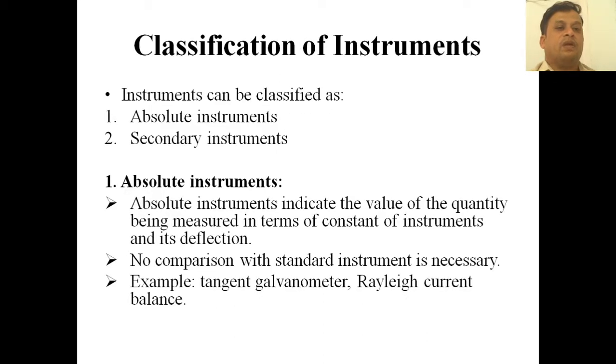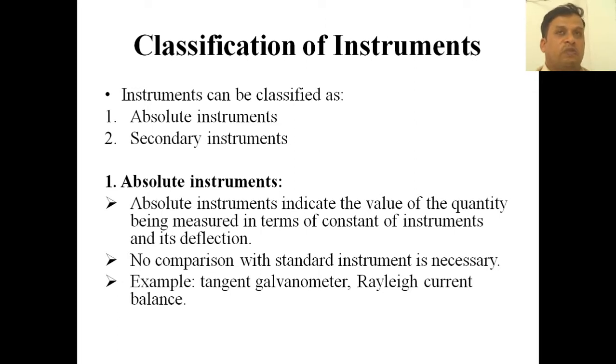Now the classification of instruments: absolute instruments and secondary instruments. What are absolute instruments? Absolute instruments indicate the value of the quantity being measured in terms of the constants of the instrument and its deflection. Suppose a quantity shows deflection, then the absolute instrument indicates the value of the quantity in terms of the constants of the instrument. It has no comparison with a standard instrument, so absolute instruments don't require any standard instrument for comparison.